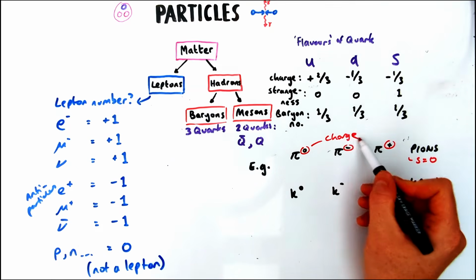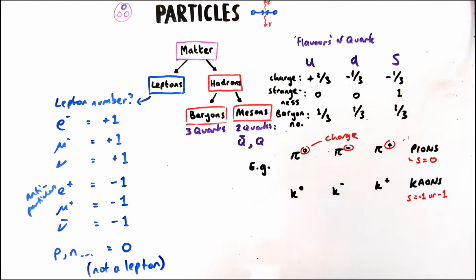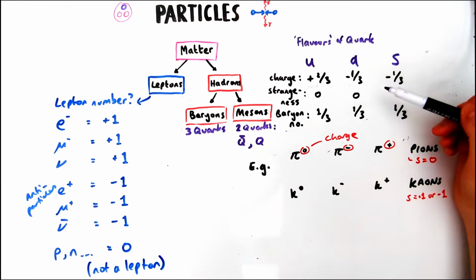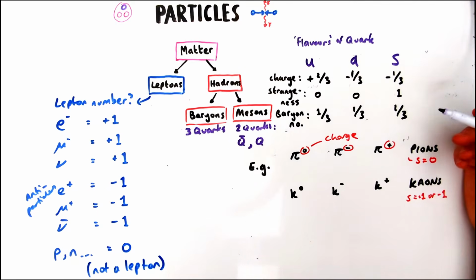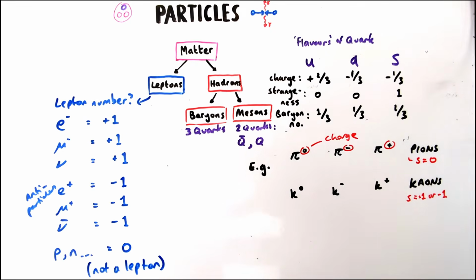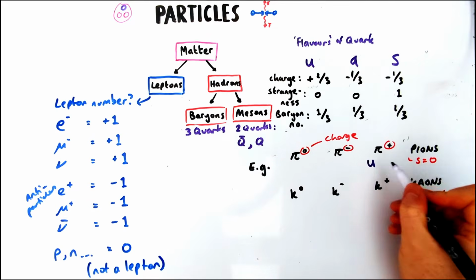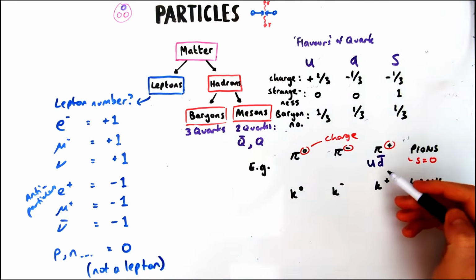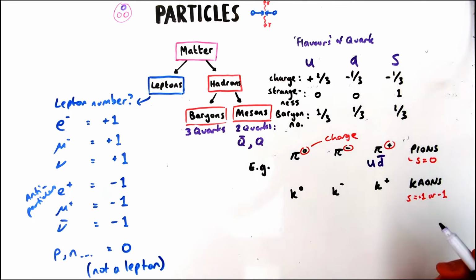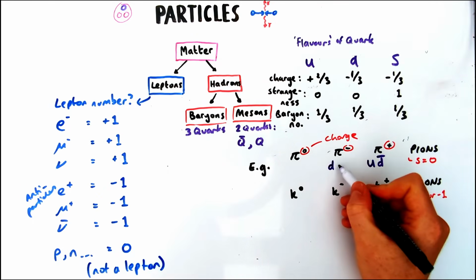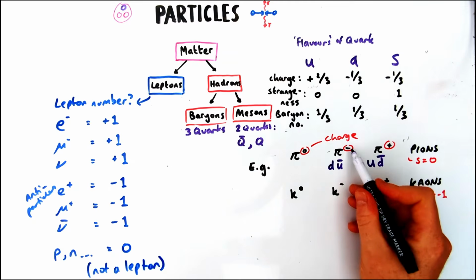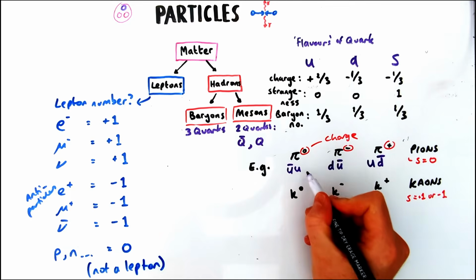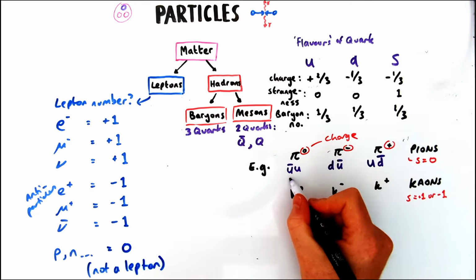I'm going to go right to left, just because it's a bit simpler to work out the positive and negative ones first. So positive pions, we know it's positive, we know it's got 2 quarks, one must be an anti, so the only combination that would work is if I have an up, so positive 2/3, and an anti down, giving me a total charge of +1. Next, I could do the negative one. I need a -1 overall, so I do an anti up, so -2/3, and then a down, which is also -1/3, giving me -1. Now, a neutral one, you need a charge of 0. That could be an up anti up, it could be a down anti down, to give you a neutral pion.